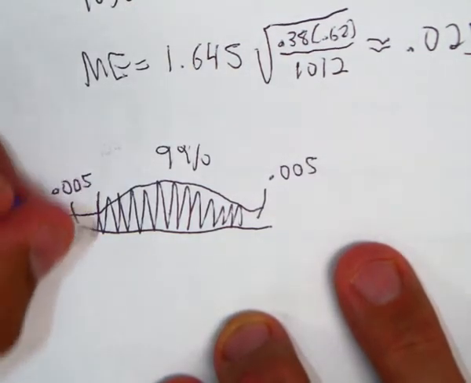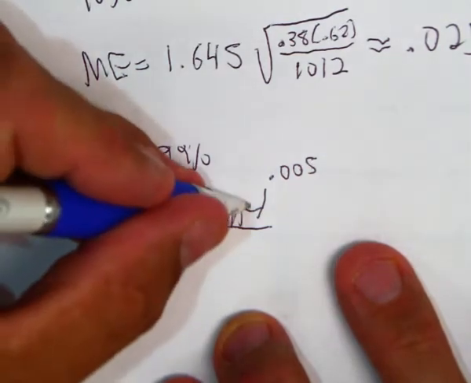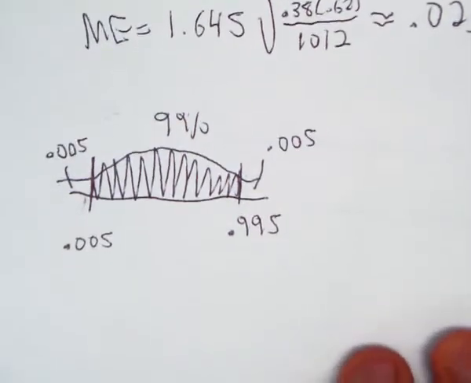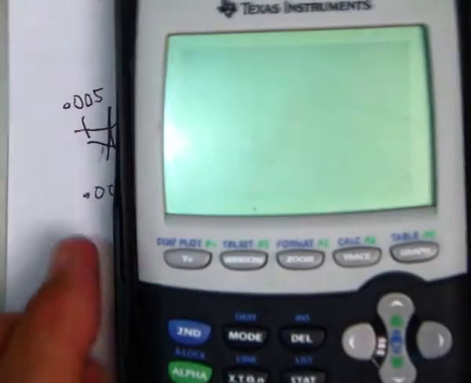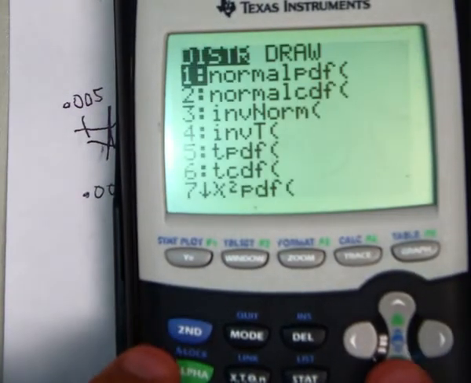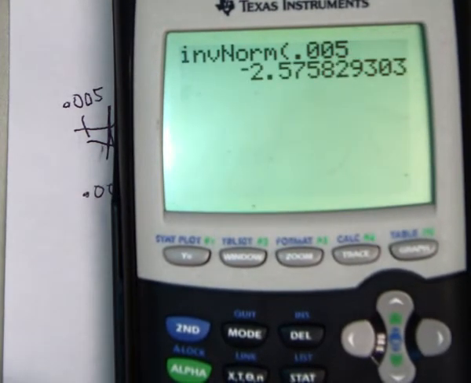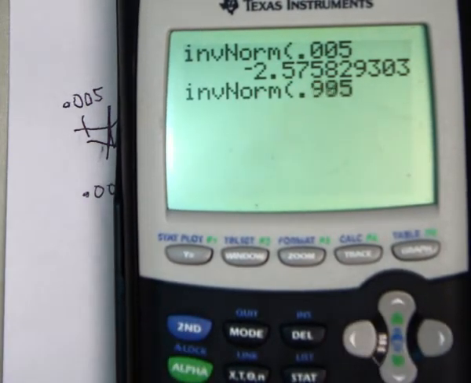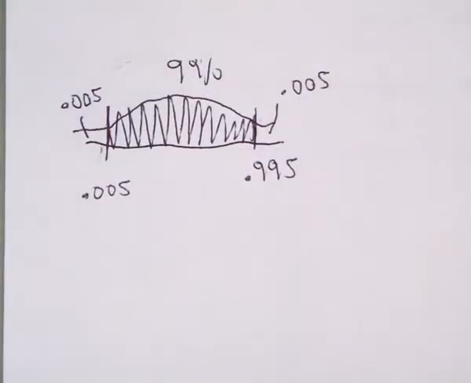So if I'm going from left to right, where is this? Well, that's at the 0.5% mark. And where is this? This is at the 99.5% mark. So in order to find that z-score, I gotta go to my calculator and do inverse norm of either 0.005 or 0.995. Okay, you get the same thing, one's positive, one's negative.